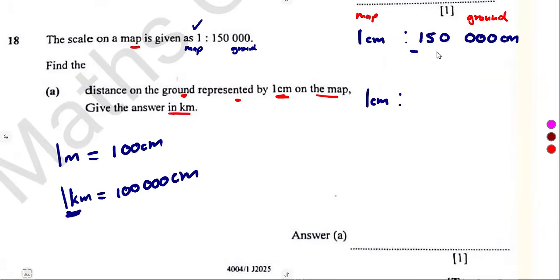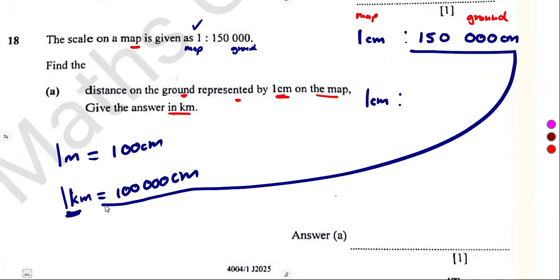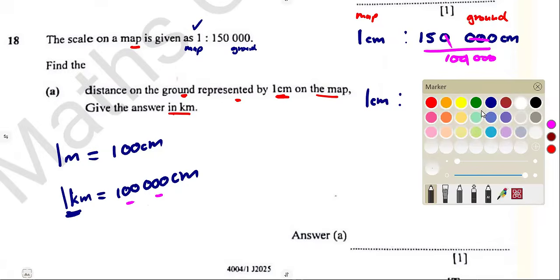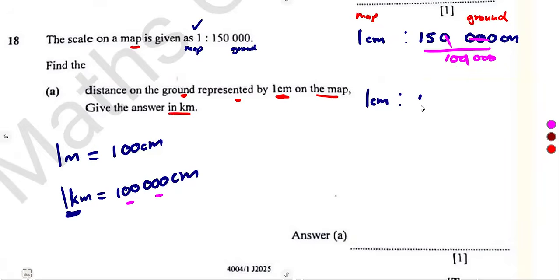So we can change these centimeters to kilometers as we need our answer in what? Kilometers. So simply divide by what? 100,000. So dividing by 100,000, that was going to give us what? 1,5. So that's it. In kilometers.